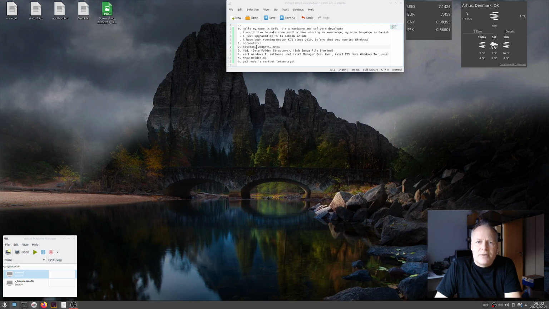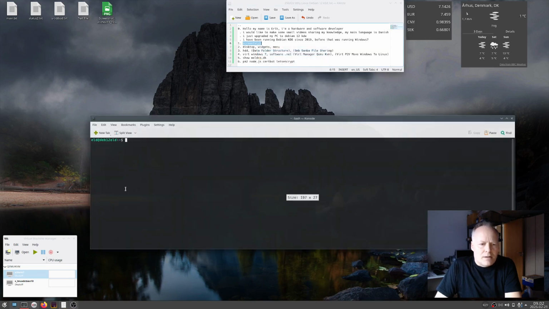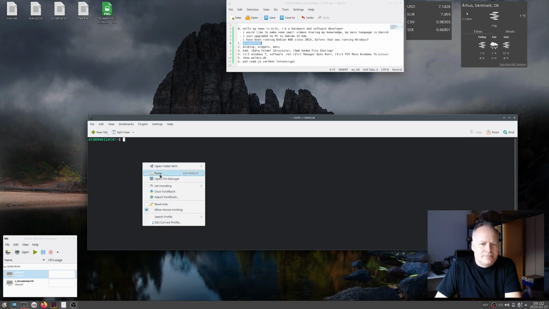I just upgraded my PC to Debian 12 KDE. I've been running Debian since 2019. Before that I was running Windows 7. I can show you my system.